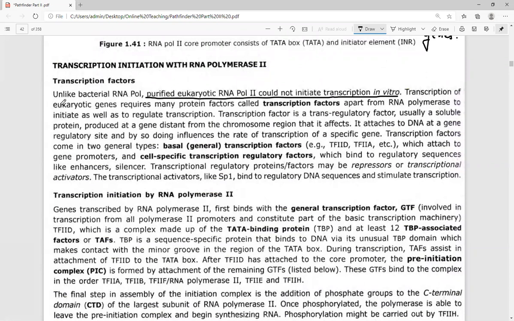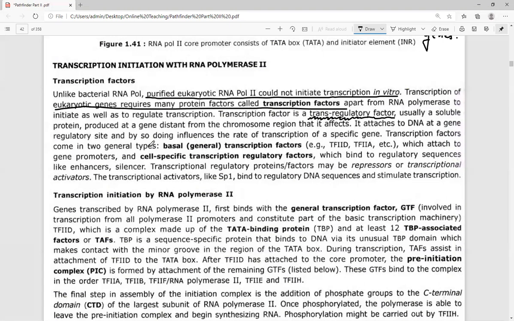Transcription of eukaryotic genes requires certain protein factors, and those are referred to as transcription factors. So the transcription of eukaryotic genes will require certain proteinaceous factors that initiate the process of transcription. Now, transcription factors can be divided into two different types. As the name indicates, these factors are always trans acting elements. That means these can act at DNA sequences located far away. Transcription factors are trans acting regulatory factors that can act over DNA molecules far away.